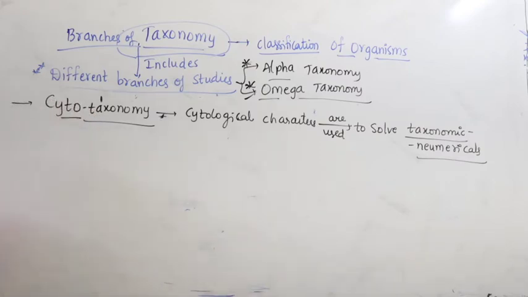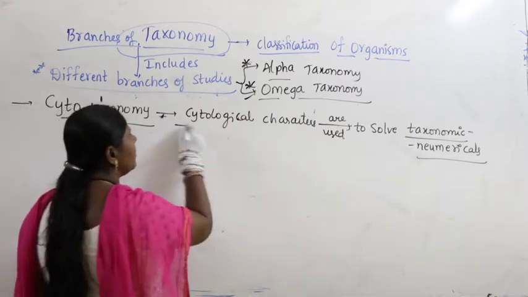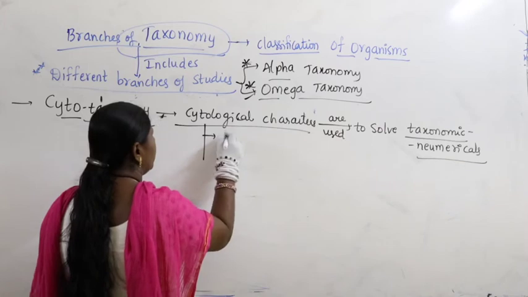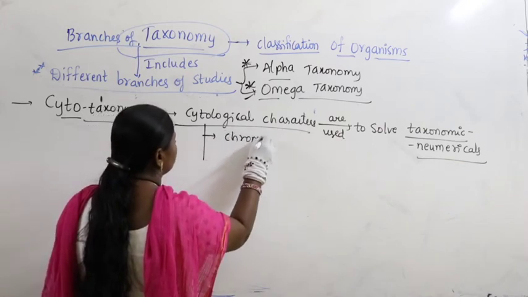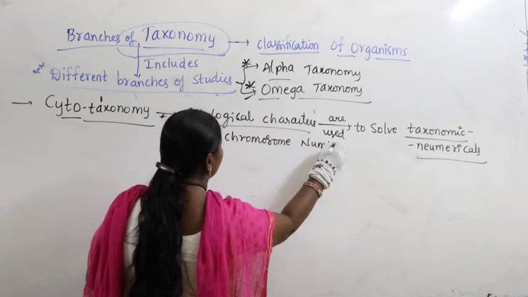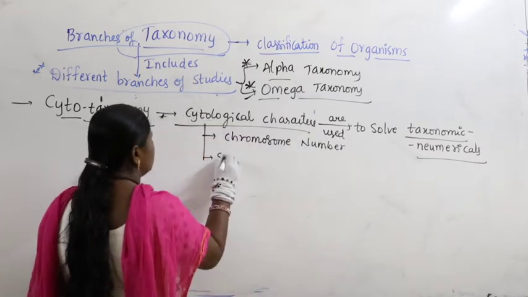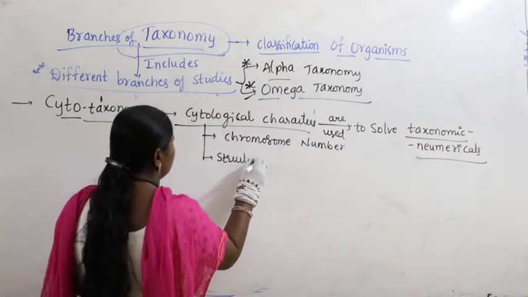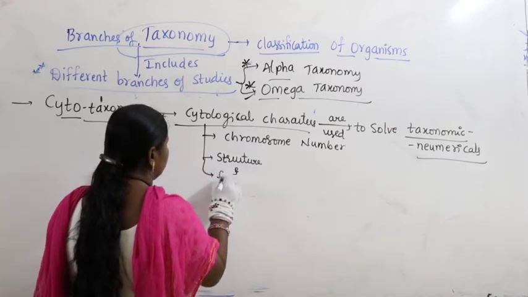You know the cell, in that the total number of cells, the total number of tissues, like that we have some taxonomic numericals. To solve them we need cytological characters, especially chromosome number, as well as structure and function of the cell.